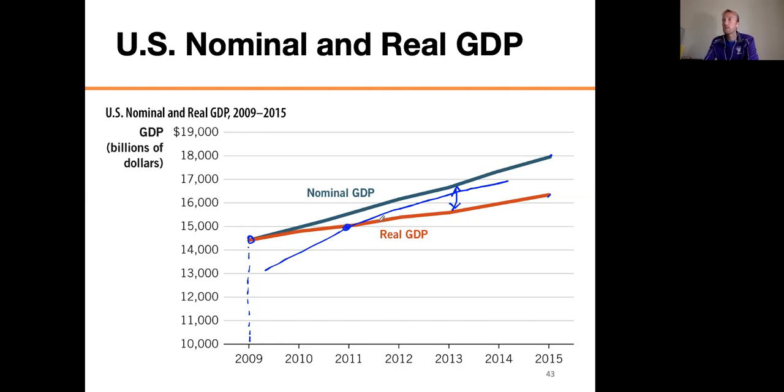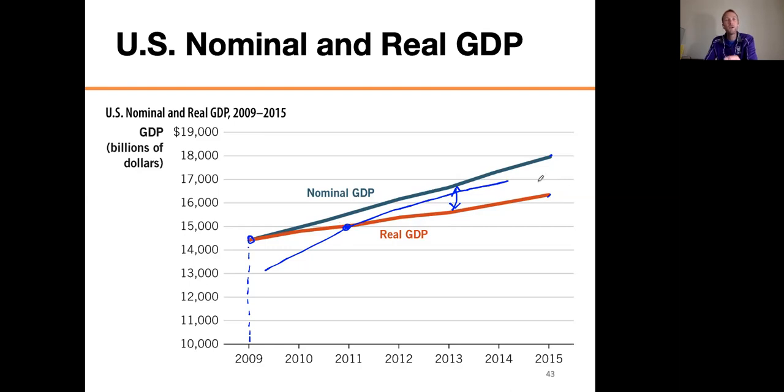So this is confusing because it makes the number for real GDP change depending upon which year you use as the base year. You're like, well, if I use 2009 prices, my GDP might be, I don't know, 16 trillion. If we use 2011 prices, it's going to be even a little bit higher, maybe 17 trillion.